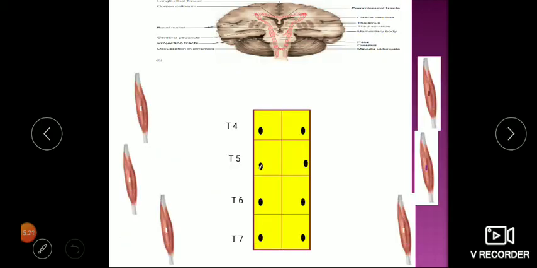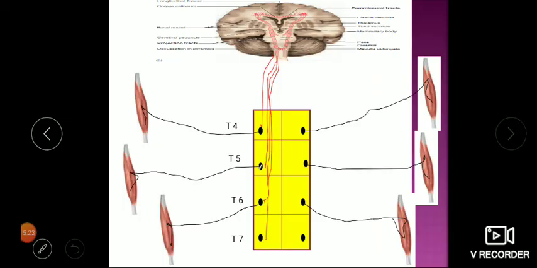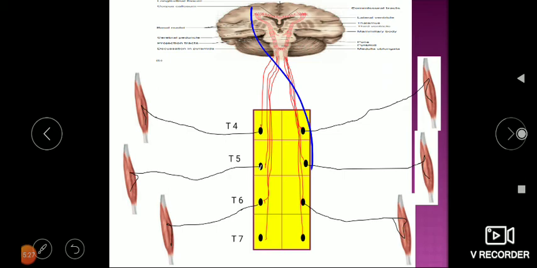Now regarding the motor system, corticospinal tract, you can see from right they are going to left, from left they are going to right.